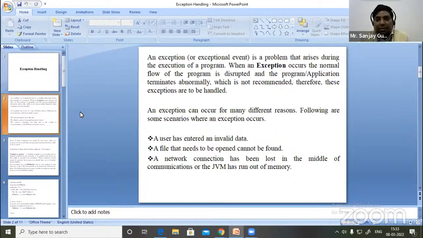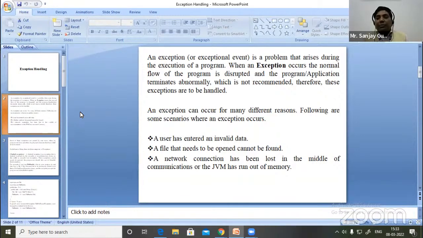An exception, or exceptional event, is a problem that arises during the execution of a program. When an exception occurs, the normal flow of the program is disrupted and the program terminates abnormally, which is not recommended. Therefore, these exceptions are to be handled.